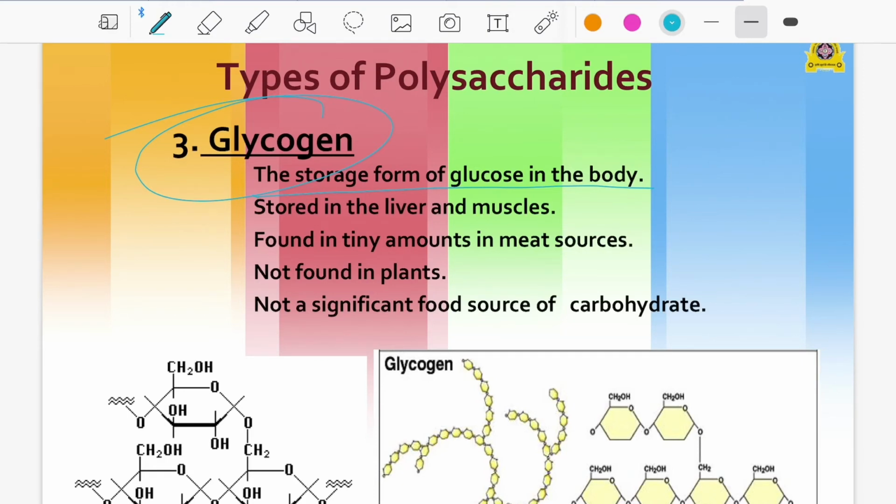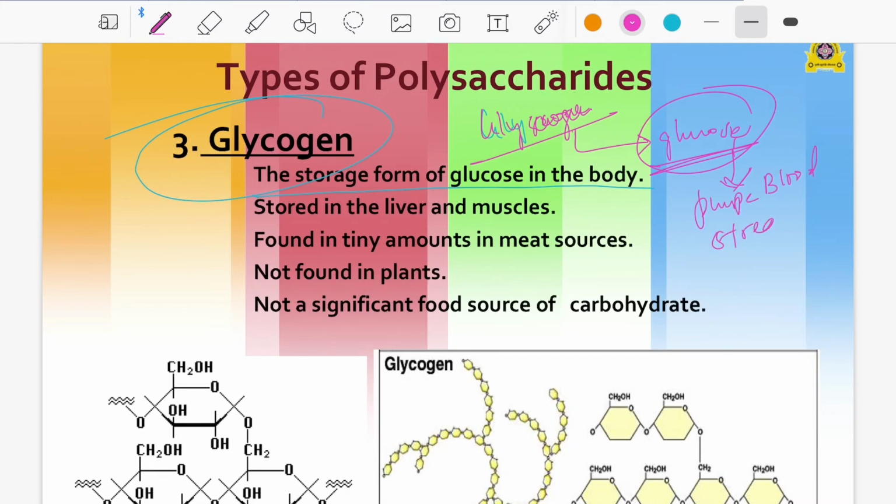When our blood sugar levels are low, the glycogen is converted to glucose, a simple sugar, which is pumped into the bloodstream. Then we get energy.